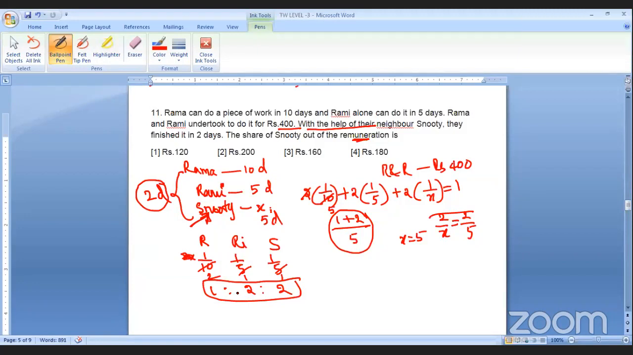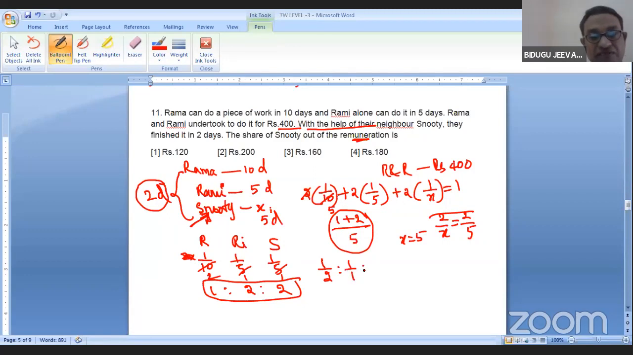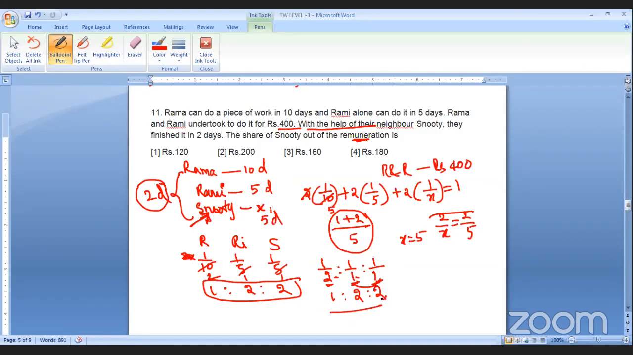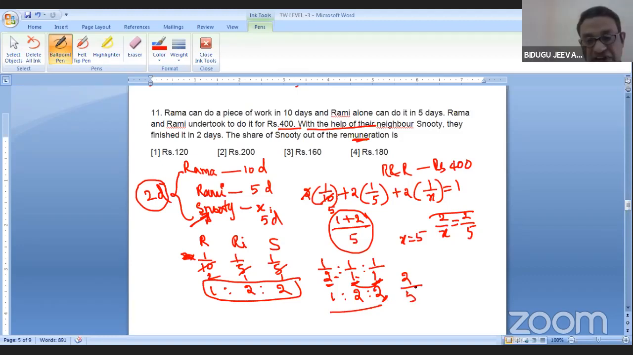Sir, how do we get the ratio? 1 by 10, 1 by 5, 1 by 5. Long back I said, just close one term and multiply. Close this one, 2 ones are 2. Close this one, 2 ones are 2. Is it right? Now, Snooty's share is 2 parts out of 5 into 400 rupees, which is 80 into 2, so 160 rupees. To do all these things, you have to avoid the long method.